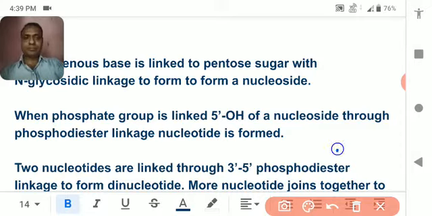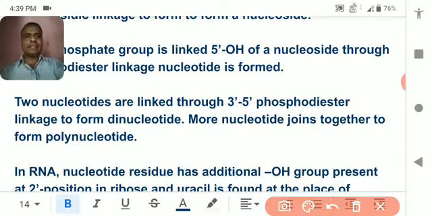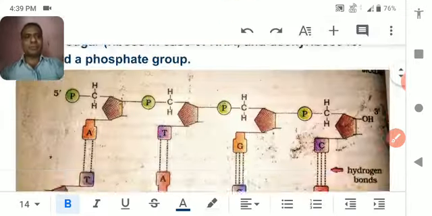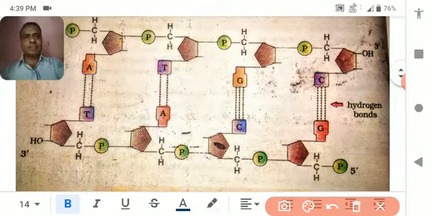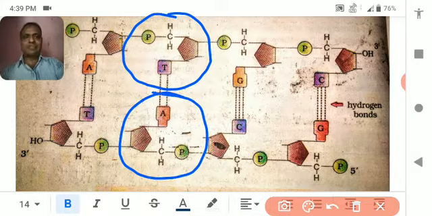then it becomes a nucleotide. So two nucleotides are linked with the 3-5- phosphodiester linkage to form a dinucleotide. What is a dinucleotide? Have you understood? Two nucleotides. See here: this is one nucleotide, and opposite to that, this is another nucleotide, and together they form the dinucleotide.